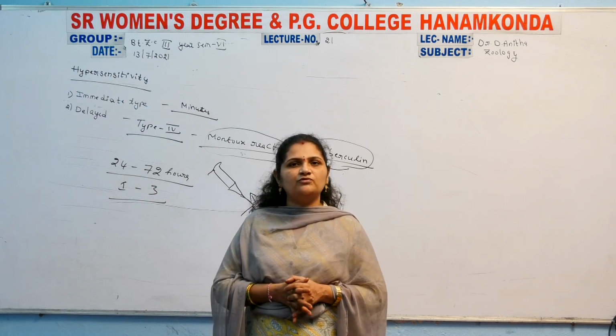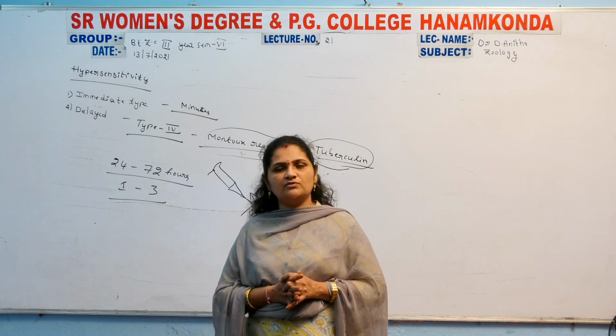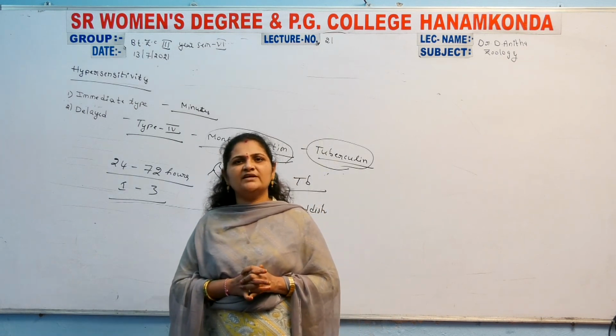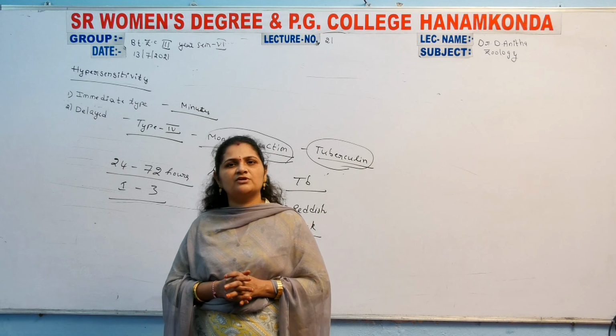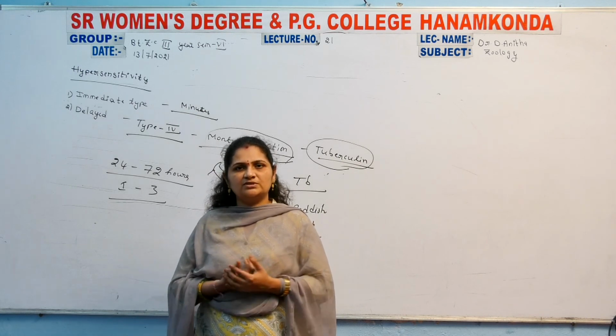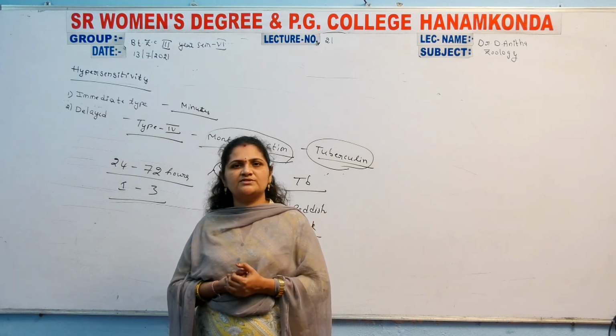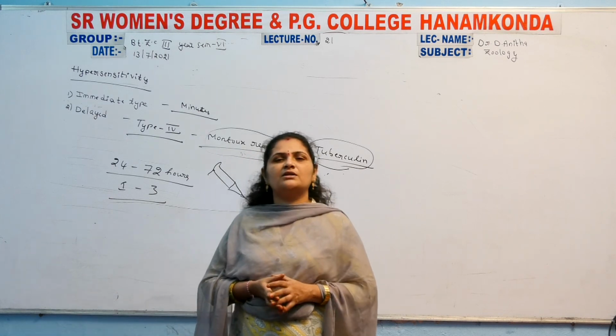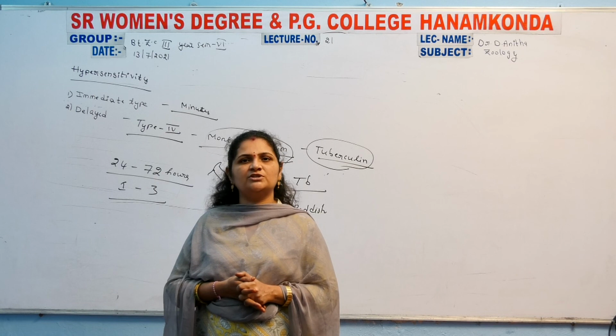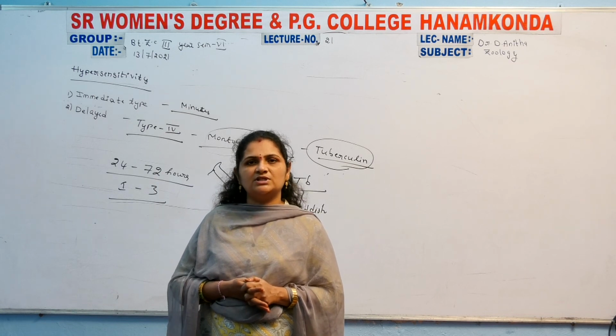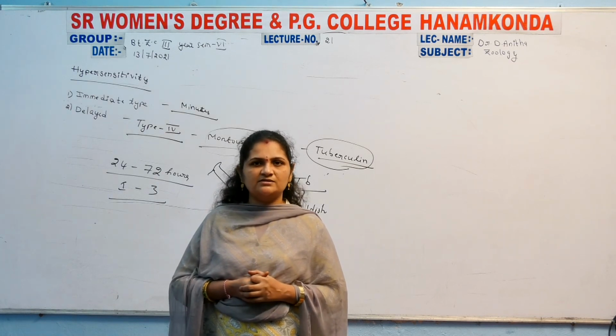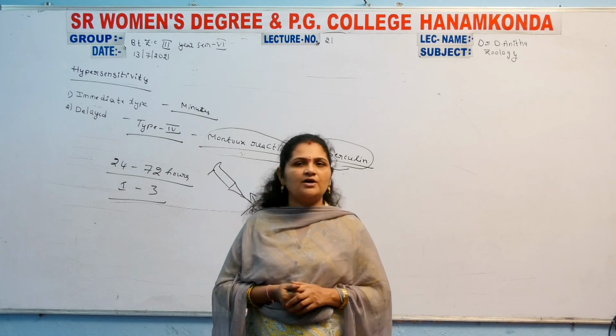Type 4 is delayed type hypersensitivity. It can take a long duration for the symptoms to be observed on the person, up to 24 to 72 hours. The main example is Montoux's reaction, the tuberculin injection for TB. TB is a respiratory tract disorder. That was totally today's topic.